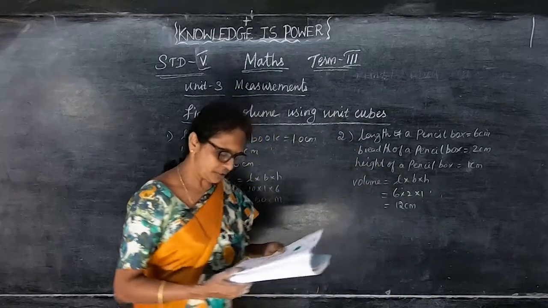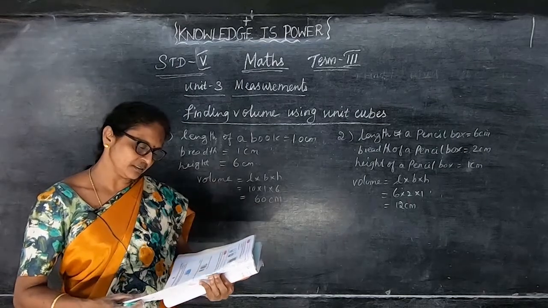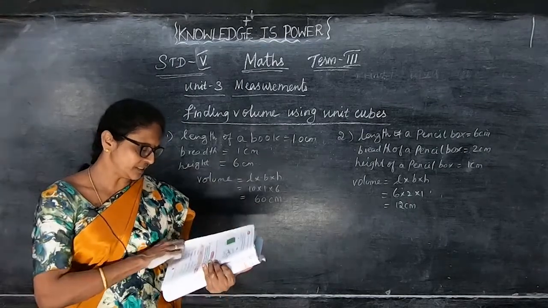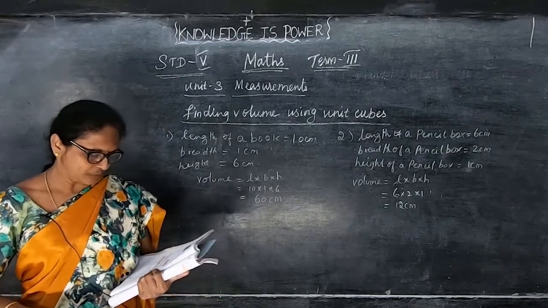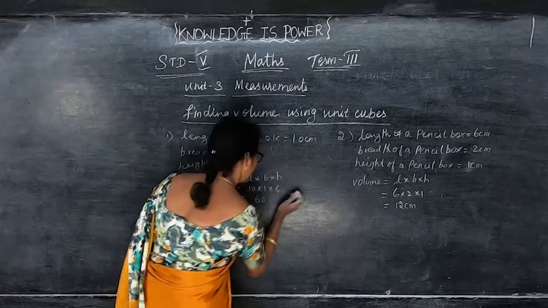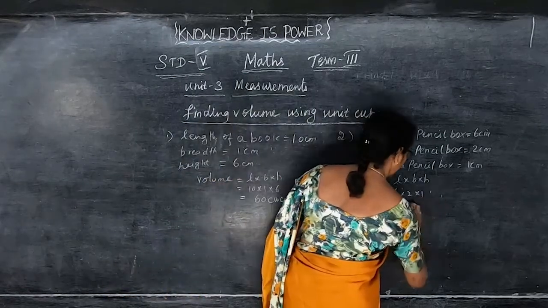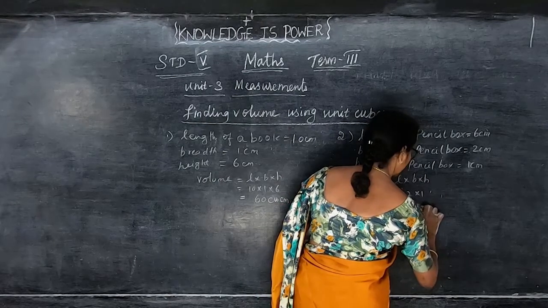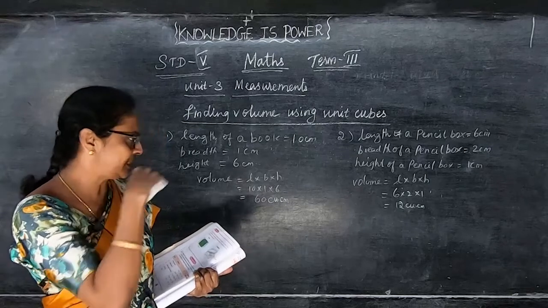Okay. So here also they have given some exercises. When you write volume, write it like this: cubic centimeter. Cubic centimeter. Okay.